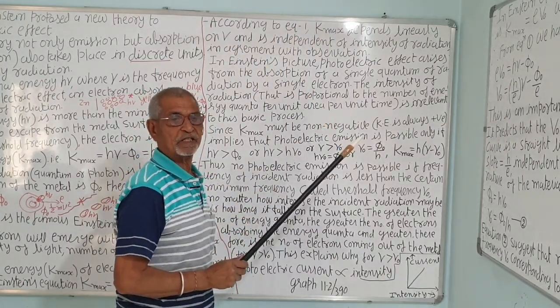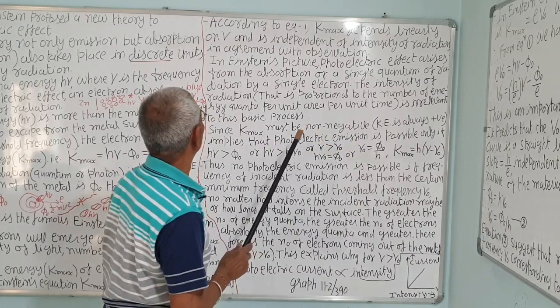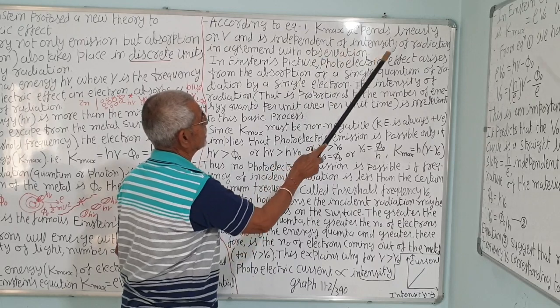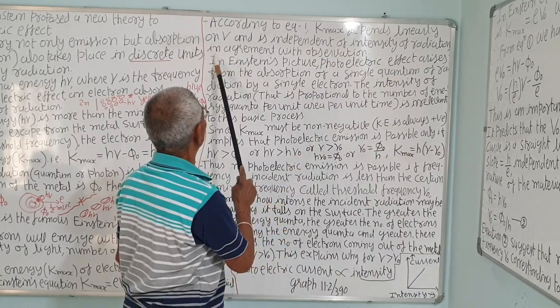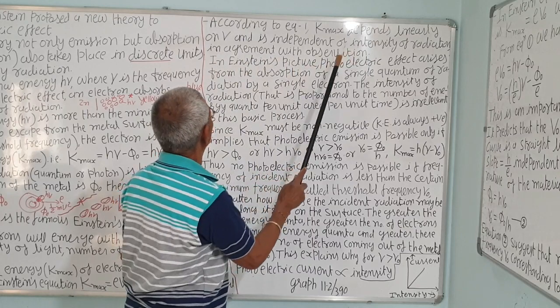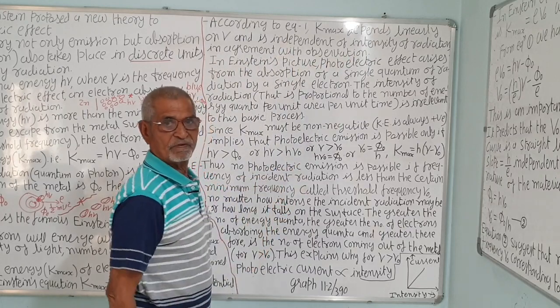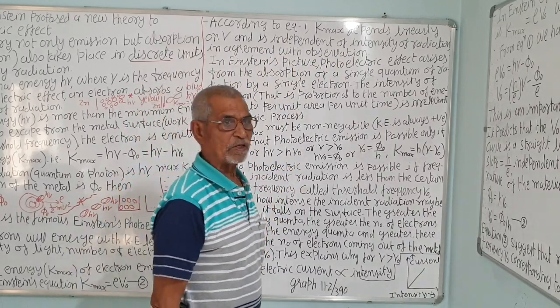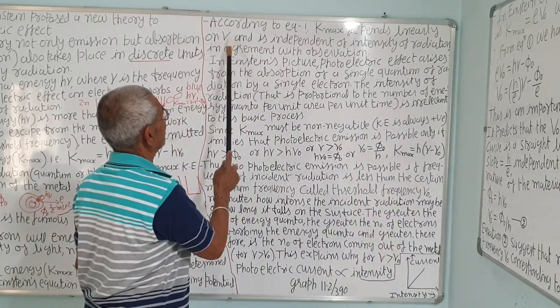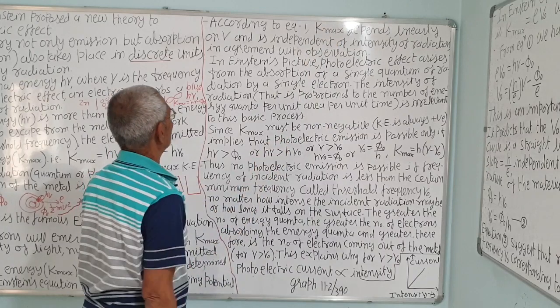When nu dash is greater than nu, then K maximum in the second case will be more, and it is independent of the intensity of the radiation, correct? This is in agreement with the experimental results. Thus Einstein successfully explained this through the energy of the photon.